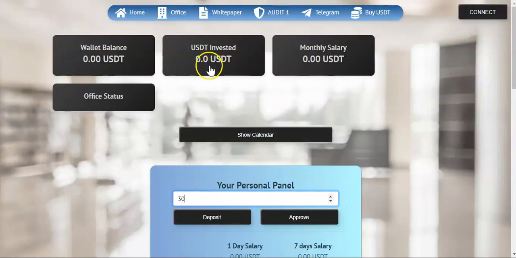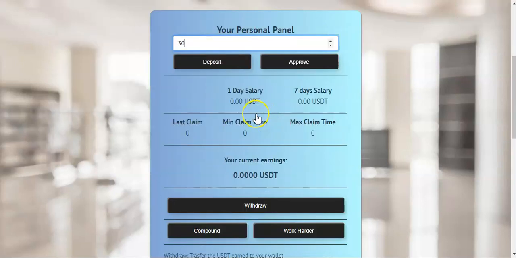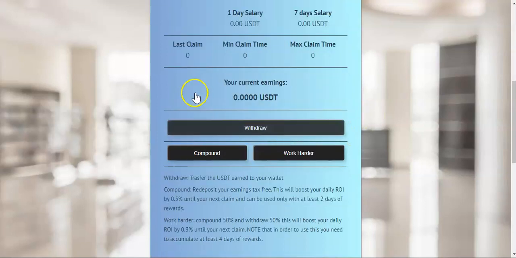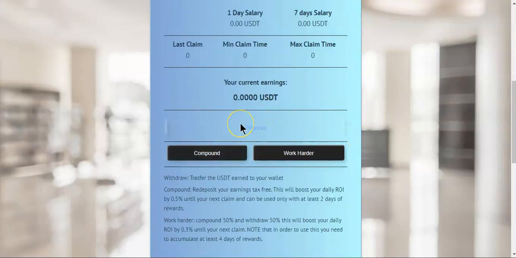Your deposit will pop up right there, and you will start earning your rewards from 9 to 5. Over here, we'll have a calculator showing how much you're going to earn daily, and how much you're going to earn in 7 days. Over here we'll show you last claim, minimum claim time, max claim time, etc. Over here we'll show you your current earnings. Once you are ready to withdraw, you come over here and withdraw.